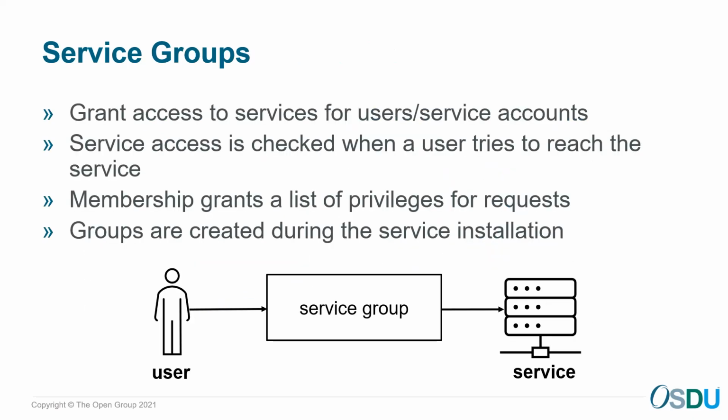The first type of group is service groups. A service group defines access to a service for users or service accounts. Basically, you may take a service group as a permission granting access to a specific service. For instance, if a user is a member of a search service group, this user has access to the search service endpoints. Service groups are created during the service installation, so you don't have to create them manually, but you should add users so that they can reach the service.